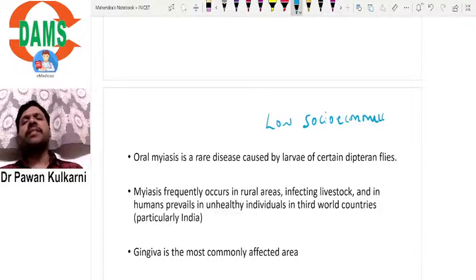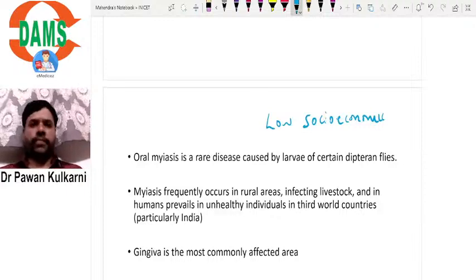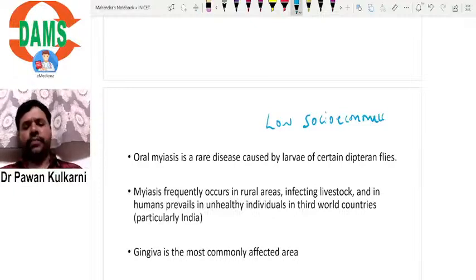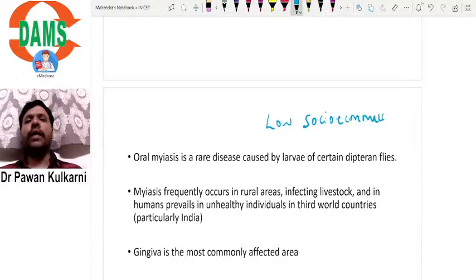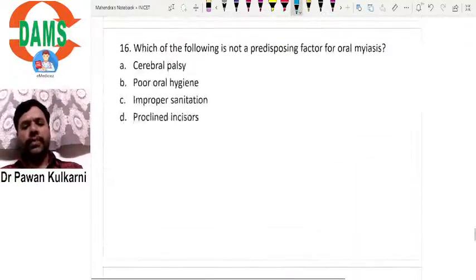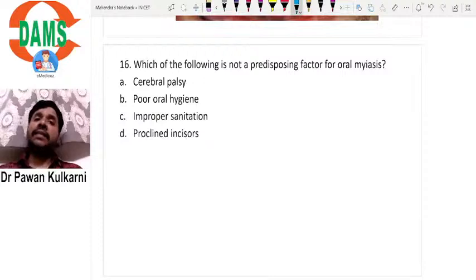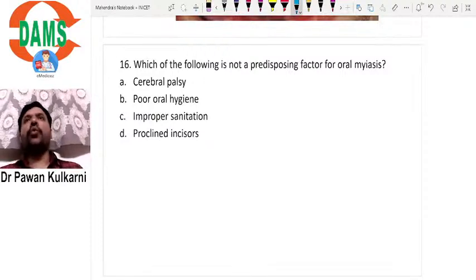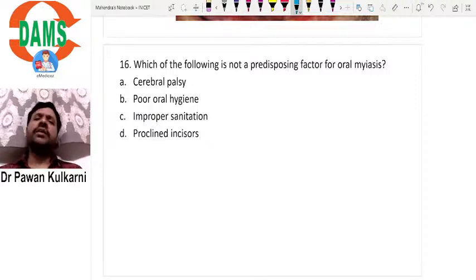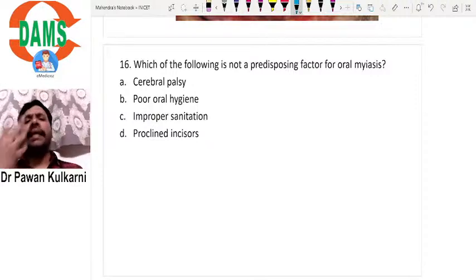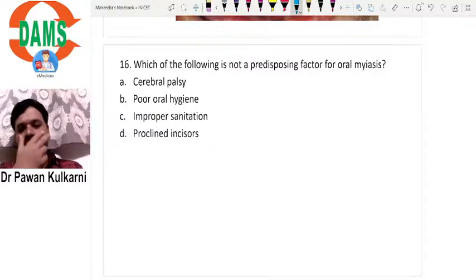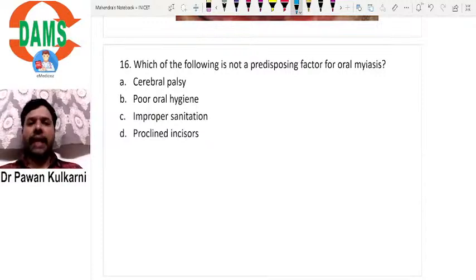One of the main reasons for oral myiasis is poor hygiene, poor sanitation, poor oral hygiene. Because of all these, usually you see oral myiasis. It is also commonly seen in mental retardation patients. Why? Because they don't have the ability to maintain oral hygiene.